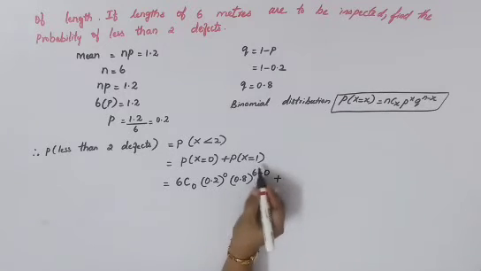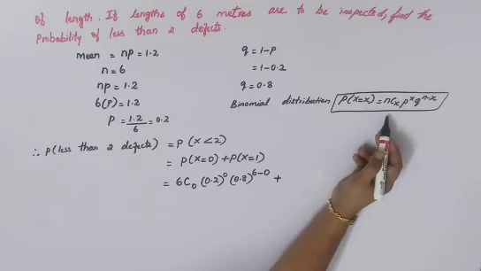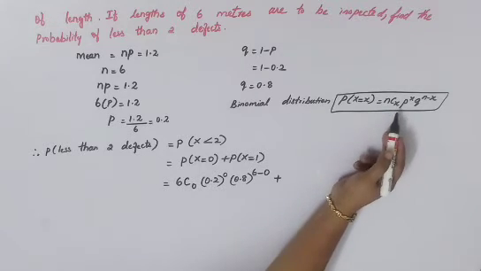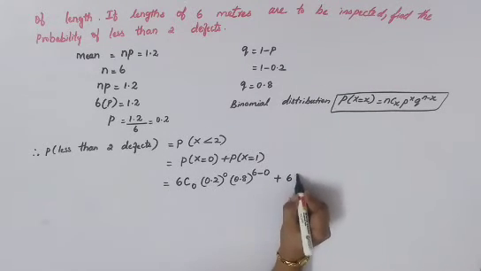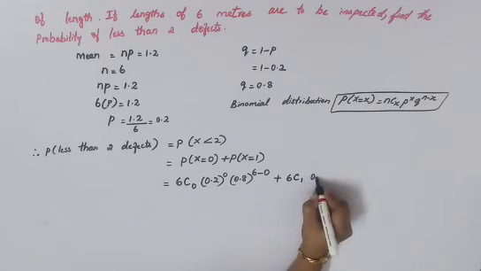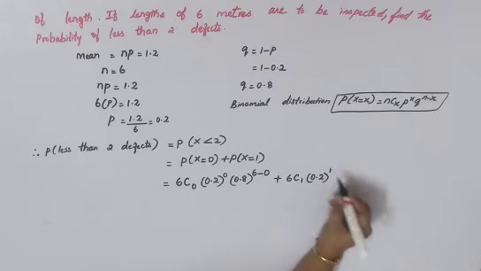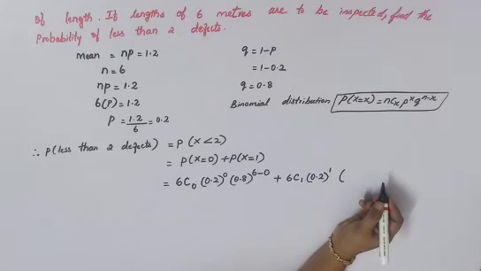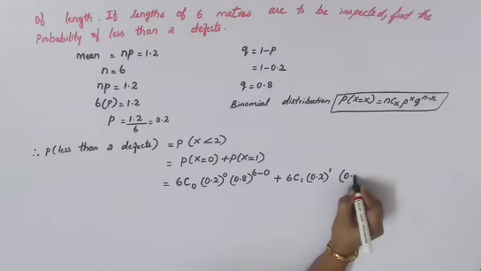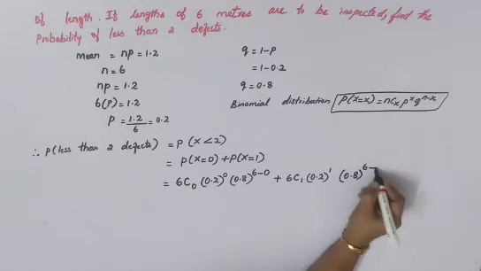Plus, going to your second part, P of X is equal to 1. So again substitute in this formula. So n is 6, so 6C1 you will get. So 6C1 P power x, P is your 0.2, the whole power x is here 1, so put 1. Next is Q power n minus x. So Q is 0.8 power n minus x, N is 6 minus x is here 1, so put that 1 over there.